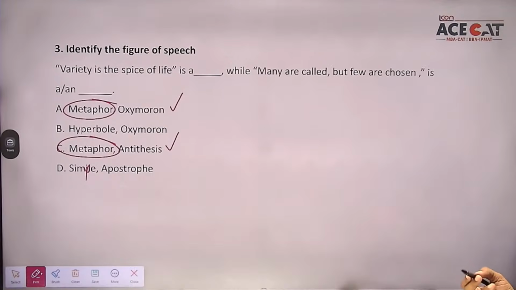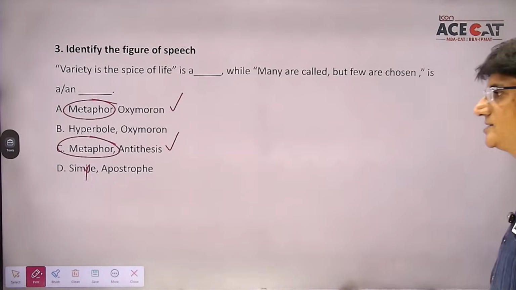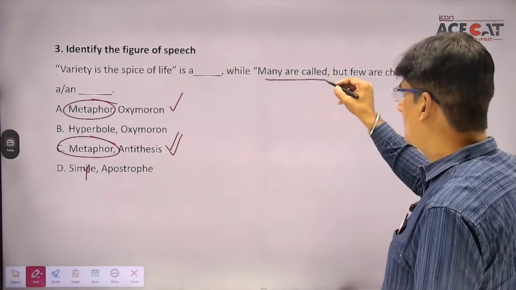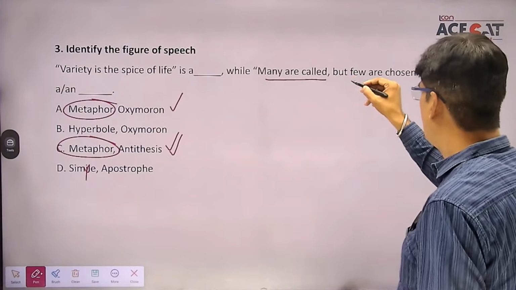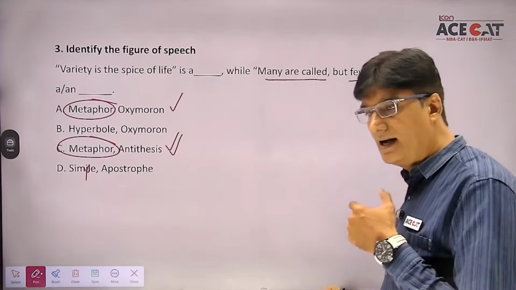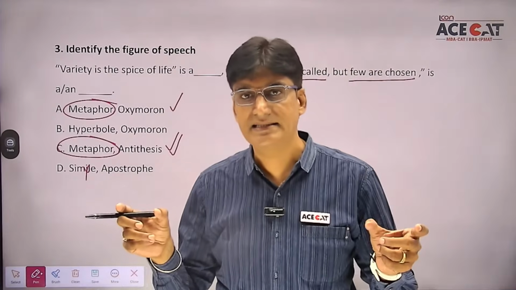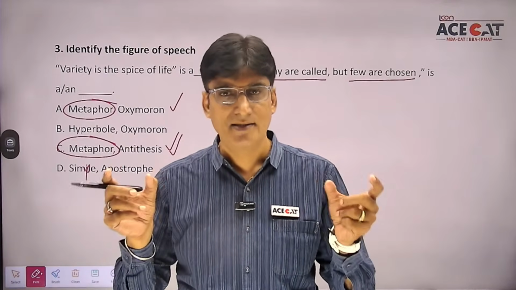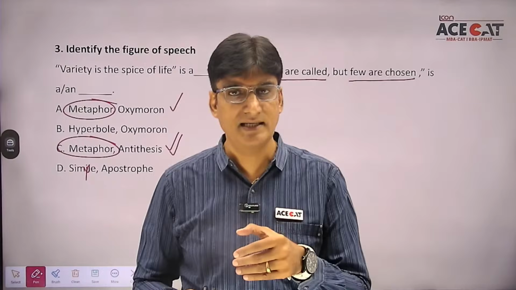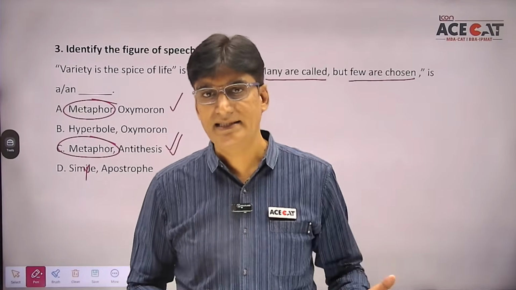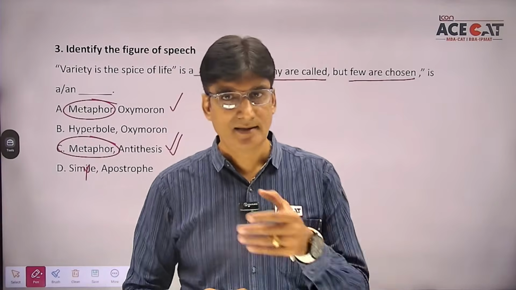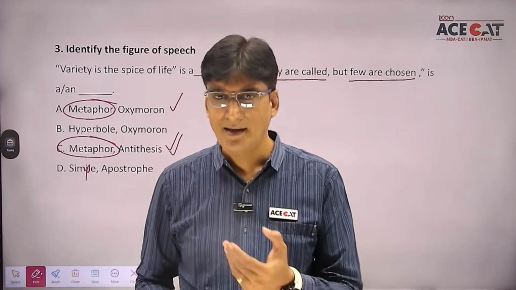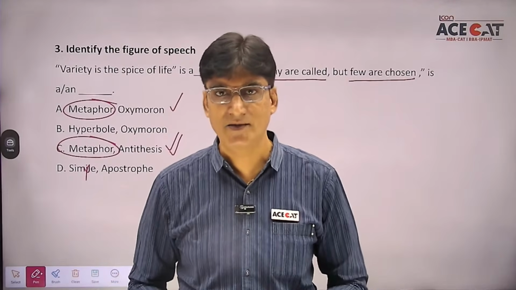Oxymoron and antithesis. Here students, the correct answer is going to be third option. Antithesis is the correct answer. Many are called, this becomes one idea, but few are chosen, this becomes the other idea. So students, in a phrase, in a sentence, when we use two ideas simultaneously, two opposite ideas simultaneously, this becomes an example of antithesis. For example, when I say man proposes, God disposes, this also becomes an example of antithesis.